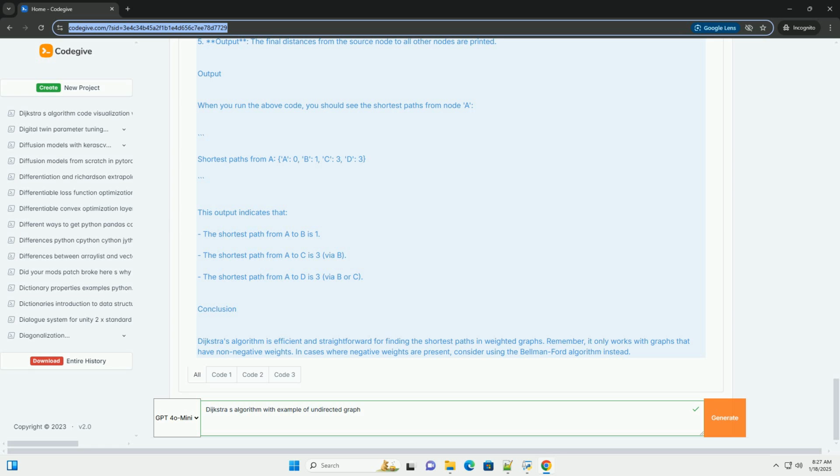Conclusion. Dijkstra's algorithm is efficient and straightforward for finding the shortest paths in weighted graphs. Remember, it only works with graphs that have non-negative weights. In cases where negative weights are present, consider using the Bellman-Ford algorithm instead.